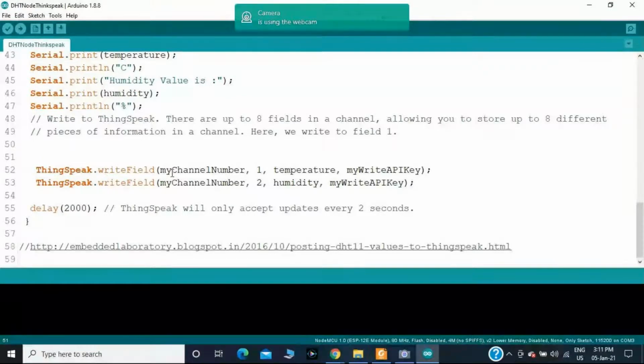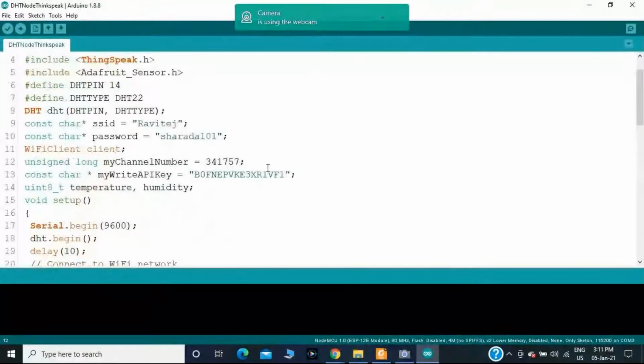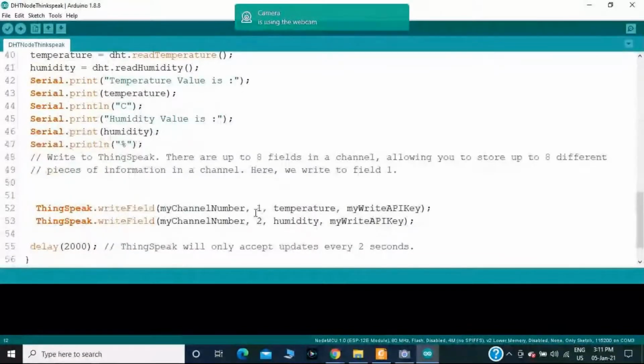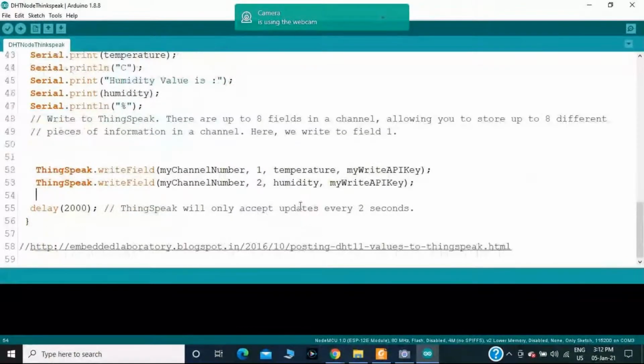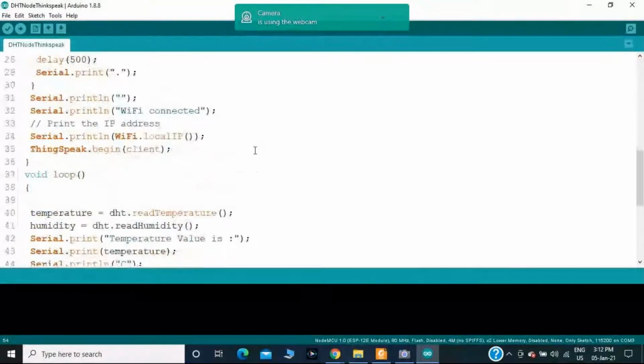First, we will have my channel number. Already we have provided the channel number, this one, my channel number. Then afterwards, we should provide field number 1 with the name temperature, and we will have my write API key. In the same way, you have provided field number 2 with the name humidity. Okay, this is the explanation with respect to the code section.